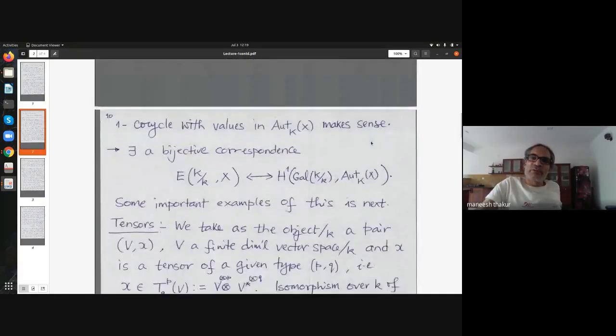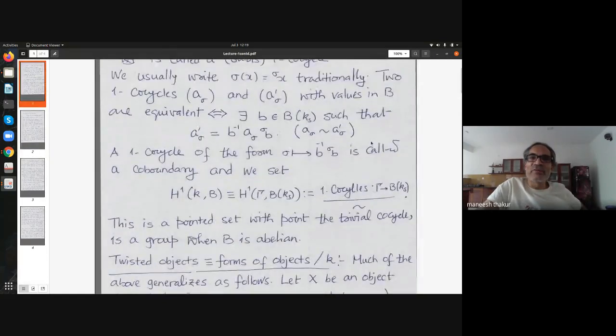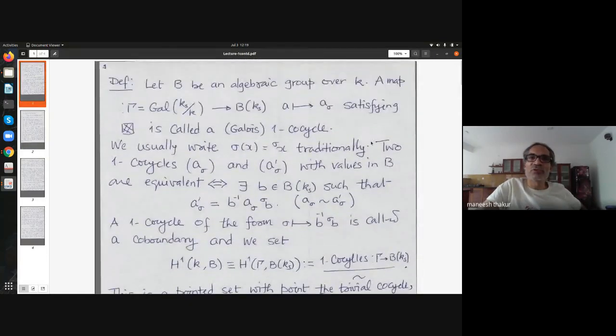you're right about what you are saying, but I must repeat here that when I defined this notion of cocycle, I used nothing about B being an algebraic group. I said that orally. I repeat again. The only thing we are using about B is that the K_s-rational points have a Galois action.